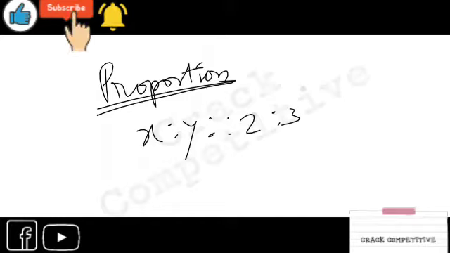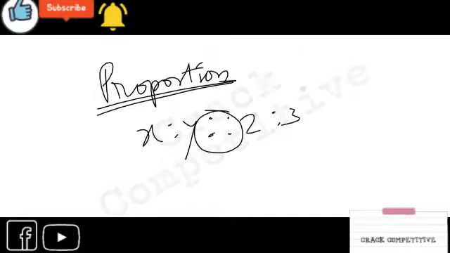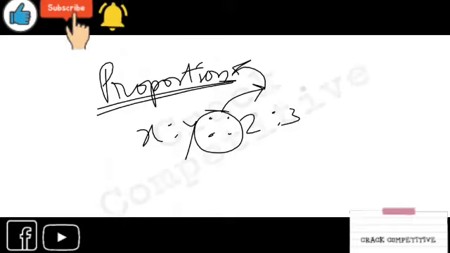Is it understandable to you? x is to y, this is the symbol of proportion. It actually equalizes. Ratio divides and proportion equalizes. You have to learn both ratio and proportion so that you can divide things among people and also can proportion.